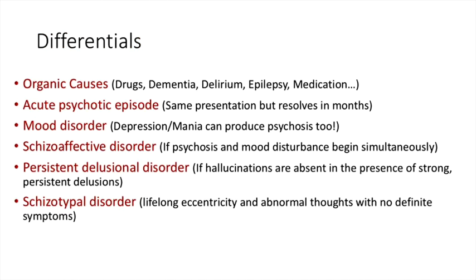So the differentials, when someone comes in with schizophrenia or any other type of psychosis, we need to think about organic causes first and foremost. Are these drugs that are causing the symptoms? Is it dementia? Is it something that can go away? Is it delirium? Is it something as simple as a UTI? It could be epilepsy, especially temporal lobe epilepsy, or it may be a medication that we've prescribed to the patient. As mentioned earlier, some of the anti-Parkinsonian medications, as they work on the dopaminergic pathways.